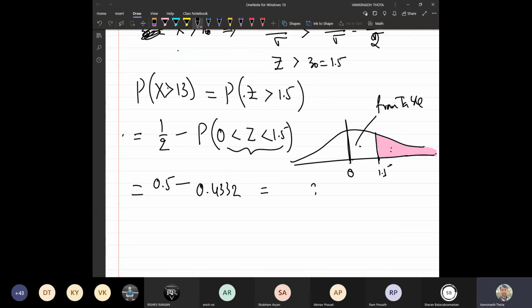So that's all. So you can see the number of exercises in the test books.